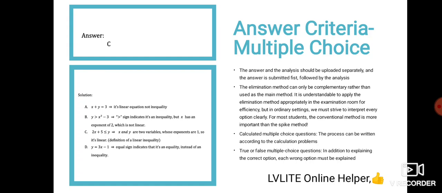For a calculated multiple choice question, the process can be written according to the calculation problem. You have to always write true or false for multiple choice questions. In addition to explaining the correct option, each wrong option must be explained. Each wrong option should also be explained if multiple questions are there.